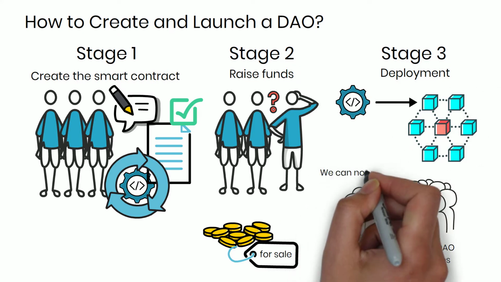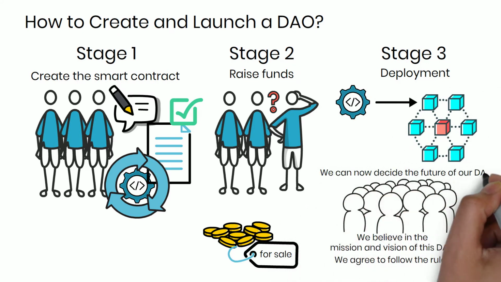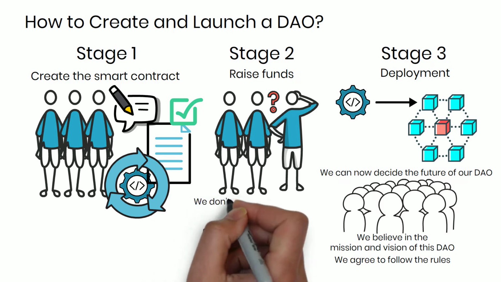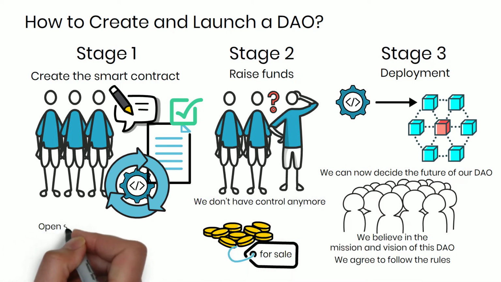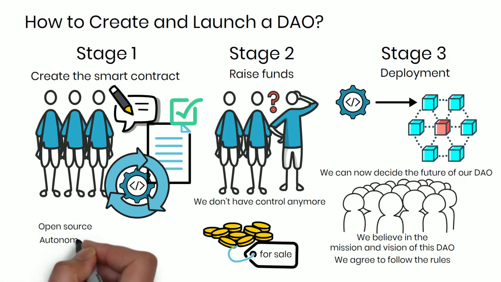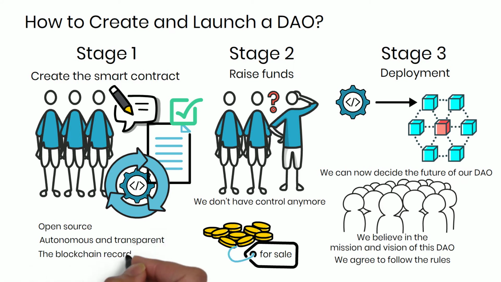Stage 3. Deployment. Finally, the code is deployed onto the blockchain. The stakeholders now decide the future of the organization. The original creators of the DAO no longer have control of the project. DAOs are built on open-source blockchain. Anyone can see the code, making them autonomous and transparent. Anyone can audit their fund wallets as the blockchain records all transactions.